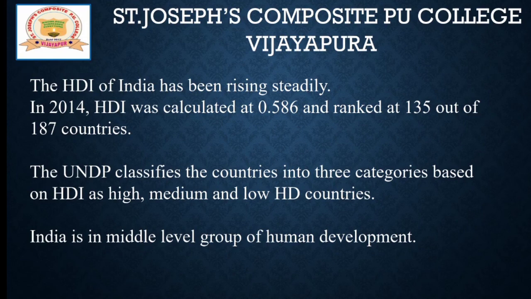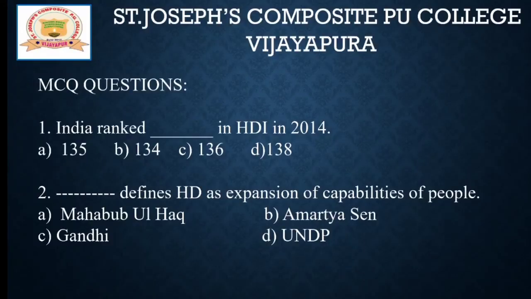In this episode also there are some MCQ questions, so you need to solve them. Let us see the MCQ questions. First question, India ranked dash in HDI in 2014. There are 4 options. Question number 2, dash defines HD as expansion of capabilities of people.